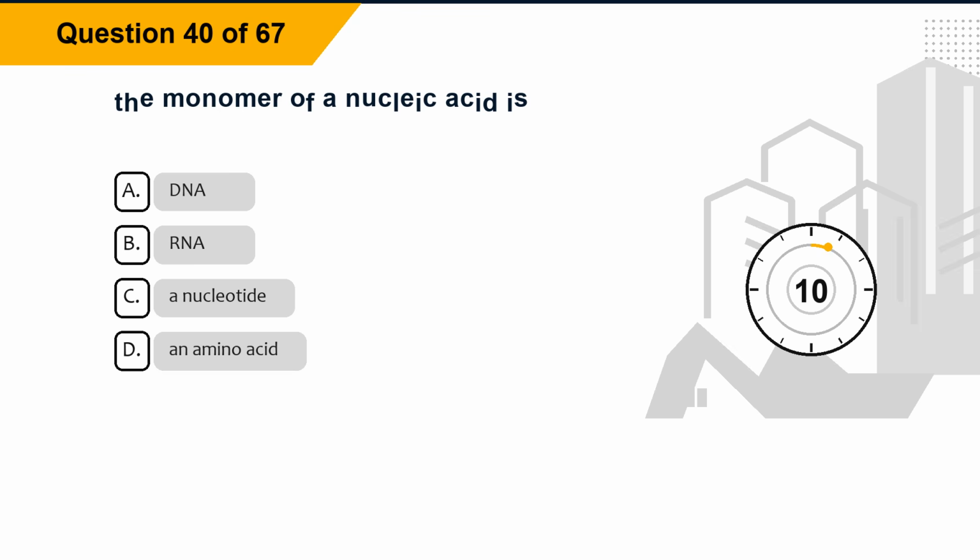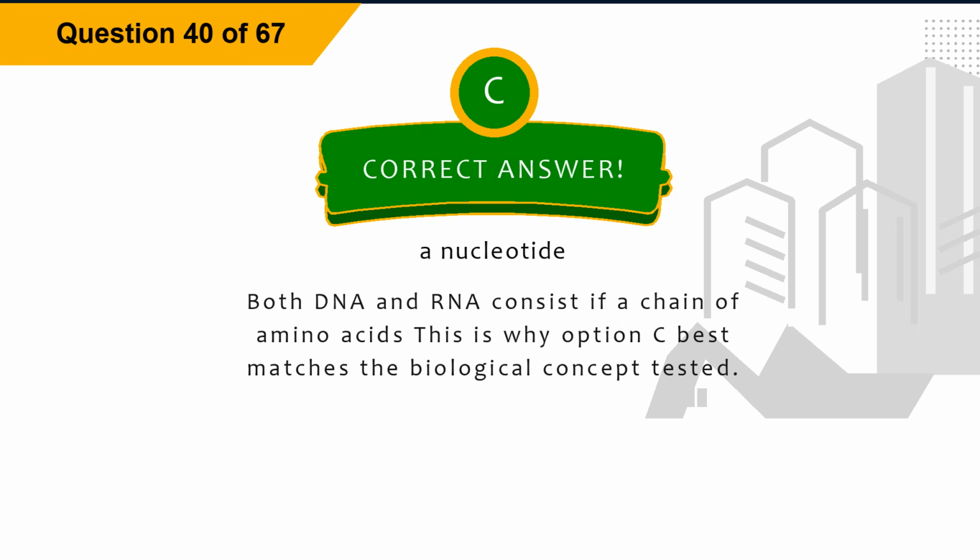Question 40. The monomer of a nucleic acid is: option A, DNA. Option B, RNA. Option C, a nucleotide. Option D, an amino acid. The correct answer is option C, a nucleotide. Explanation: both DNA and RNA consist of a chain of amino acids. This is why option C best matches the biological concept tested.